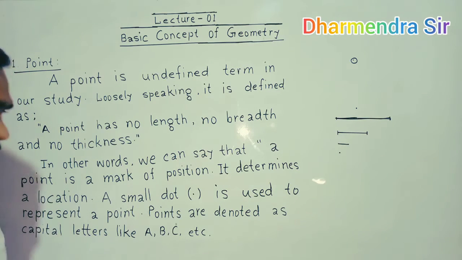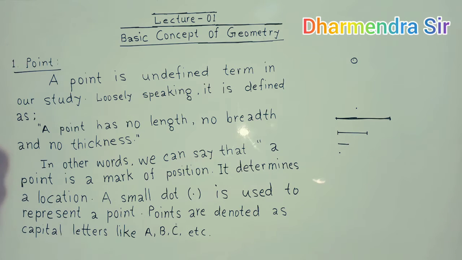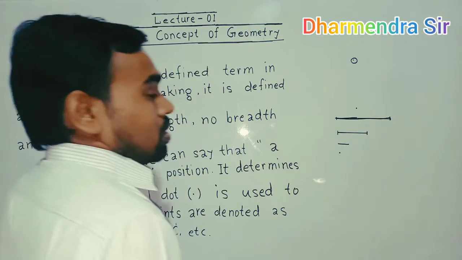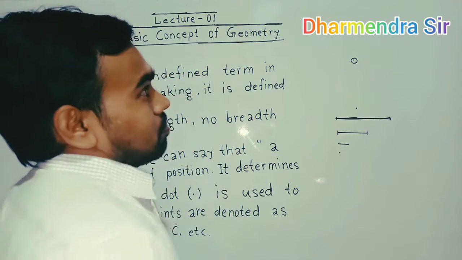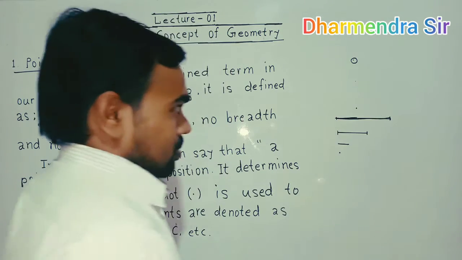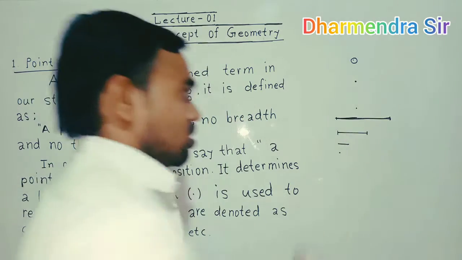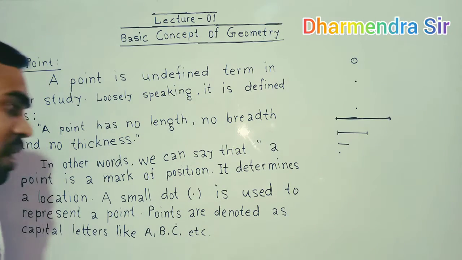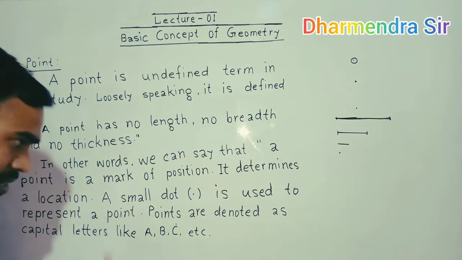A small dot is used to represent a point. If a point lies on a board, then this point is represented as a dot and this dot is considered a point. A small dot is used to represent a point.